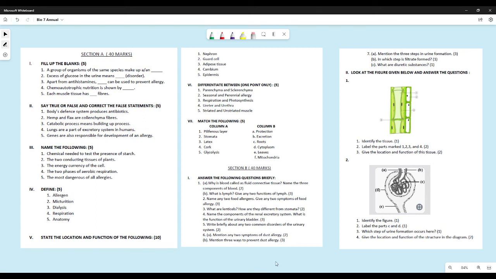Okay, then I hope that your biology doubts are cleared and you would be able to understand where you lost your marks. When you get your marks, you will be able to know for sure. Thank you so much.